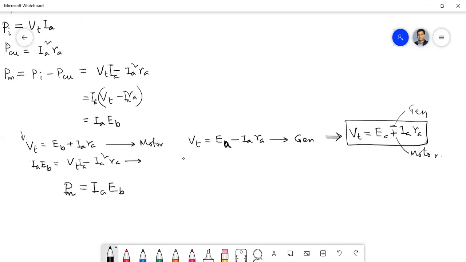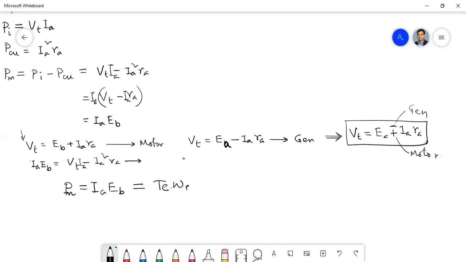But the actual mechanical power which we can get in the form of mechanical power, if we measure it mechanically, is torque into omega.